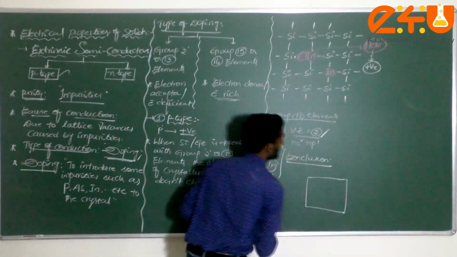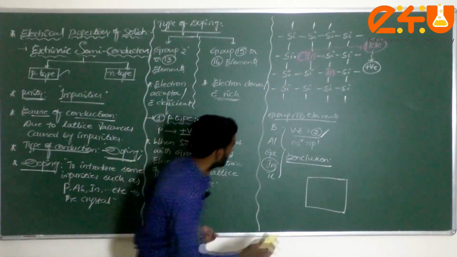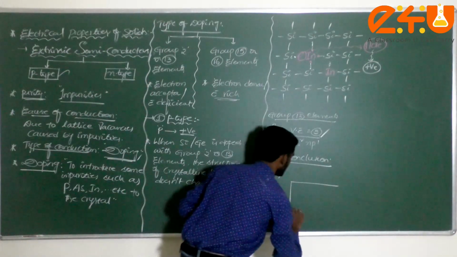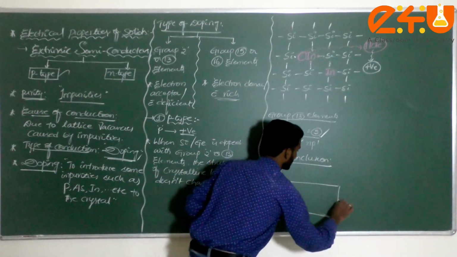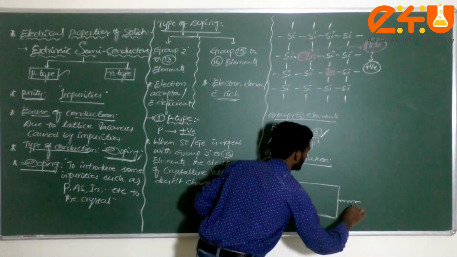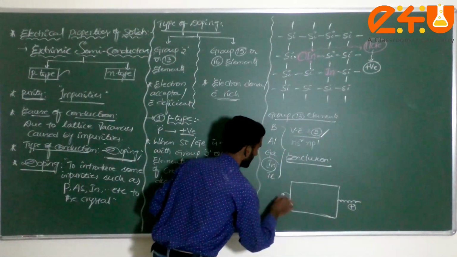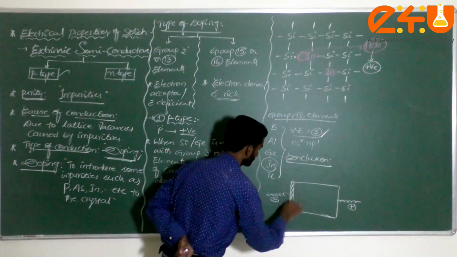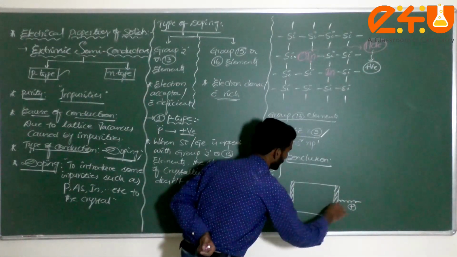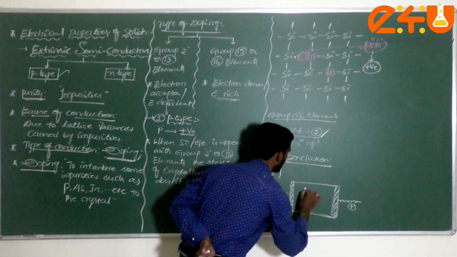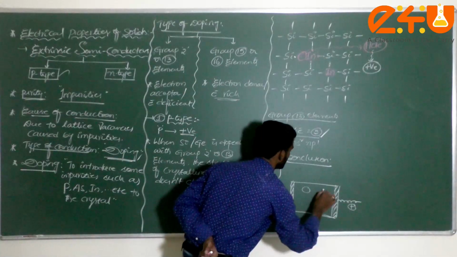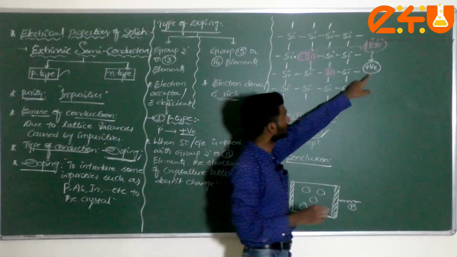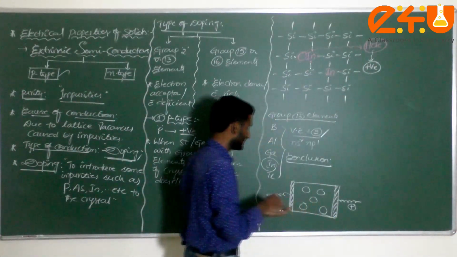If I am considering how this hole will be carrying positive charge, am I correct? Just I am connecting this, this is the positive and this is connecting with the negative terminals. Am I correct? Now I am taking one conductor. In that, what is there here? Hole. This is a hole, this is a hole. Am I correct? So since just now you told this hole carries the positive charge, how will it show?